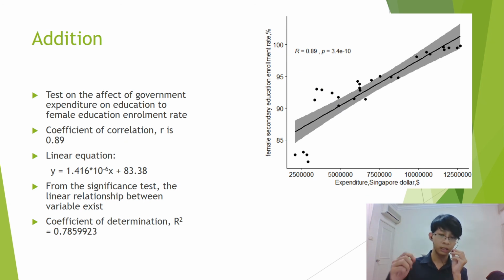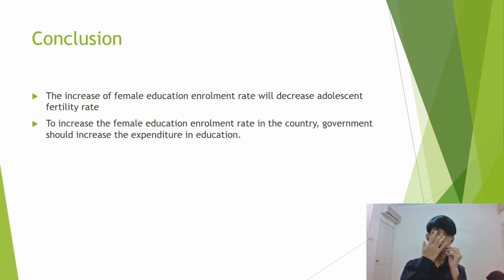In conclusion, we can conclude that an increase in female education enrollment rate will decrease the adolescent fertility rate. So, how do we increase the female education enrollment rate? The government should increase the expenditure on education so that females can have wider opportunities in their study and in their work, instead of having to take care of their child at an early age, such as 20, and being unable to study in higher education, such as university.